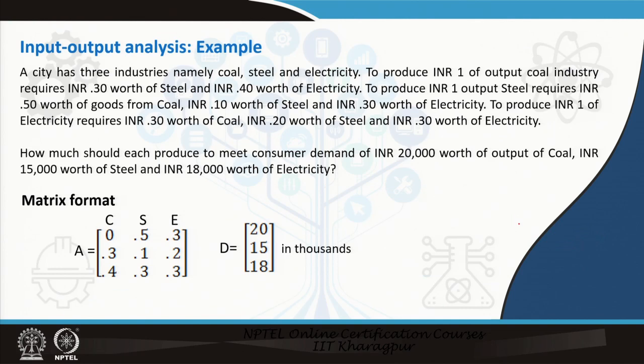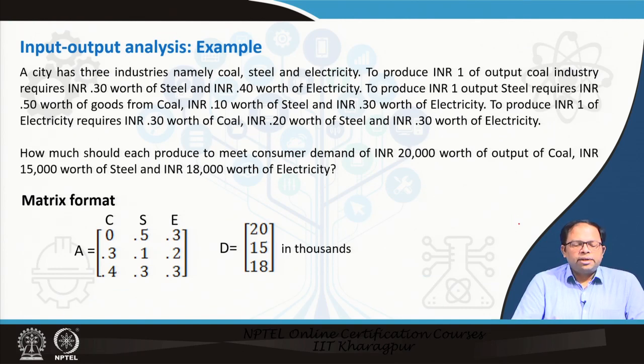So, I will show you an example. A city has three industries, namely coal, steel and electricity. To produce one INR output of the coal industry, so this is where we are listing the proportions, requires INR 0.30 (30 paisa) worth of steel and INR 0.40 (40 paisa) worth of electricity.